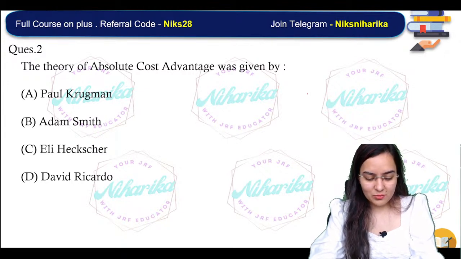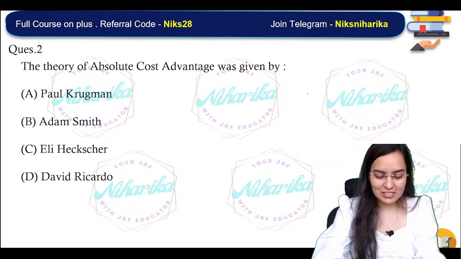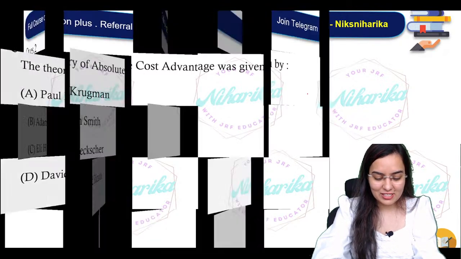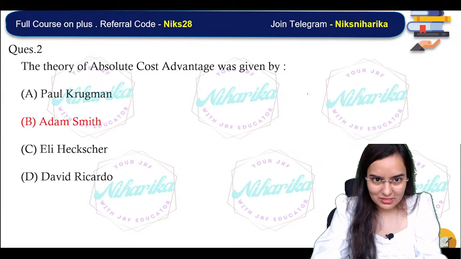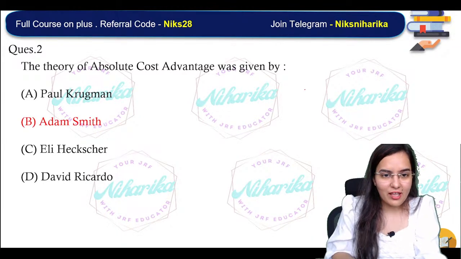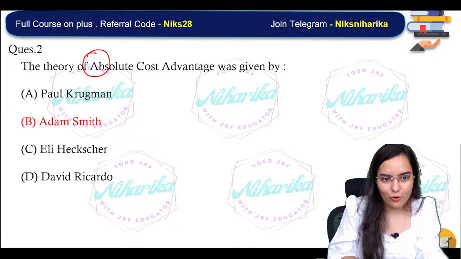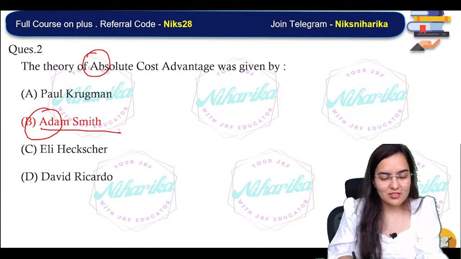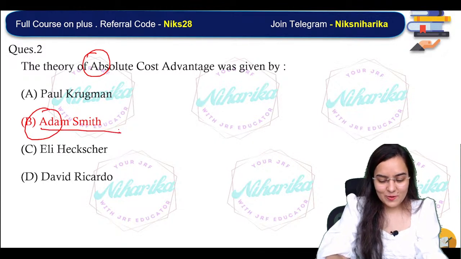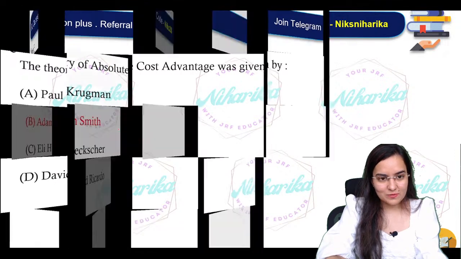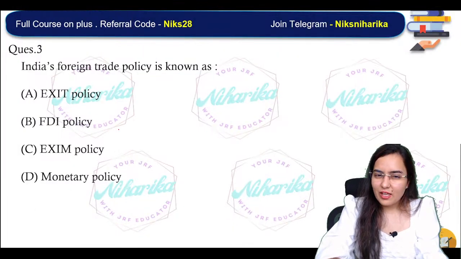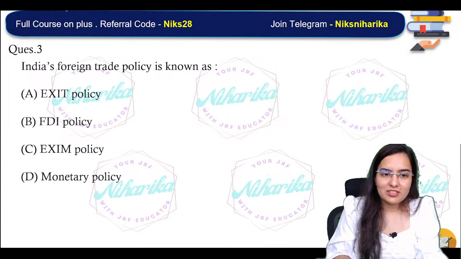Nehu, Shweta, Smita, Adiba, Shweta, Rakhi, Ashwini, Sunny, Rishika, Aditi, Ramakant, Sai. Very nice. Adam Uncle, our favorite, for absolute. A for absolute. A for Adam. Okay, Adam Smith. We have done this. Okay, B. Okay, awesome. Now, India's FTP is known as what?